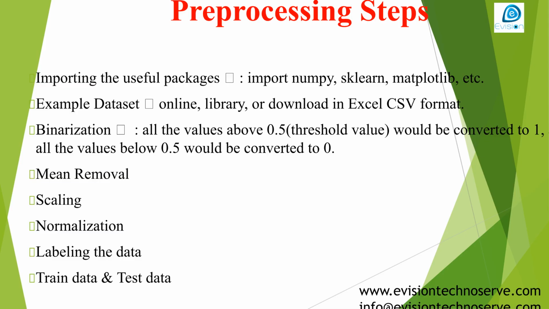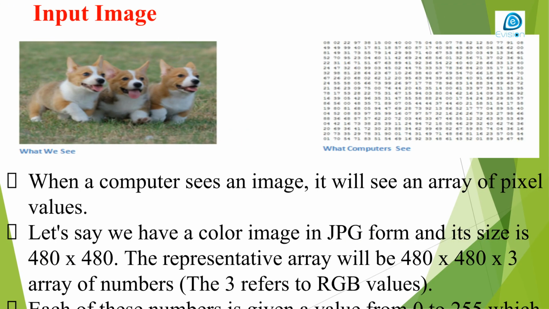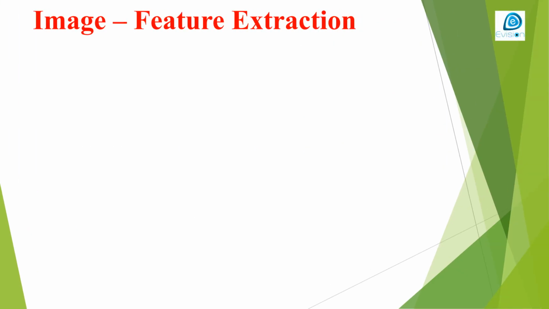Pre-processing steps involve importing useful packages, gathering example datasets, and transforming data through binarization, mean removal, scaling, normalization, and labeling, before finally splitting into train and test data. When a computer processes an image, it reads it as an array of pixel values. For example, a 480 by 480 color image is represented as a 480 by 480 by 3 array of numbers, where each number from 0 to 255 describes the pixel intensity.